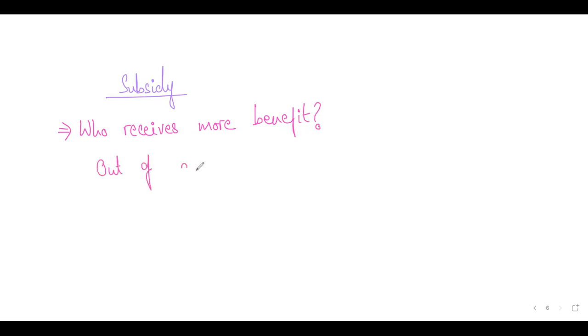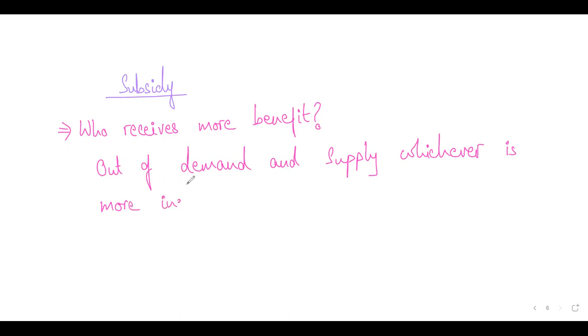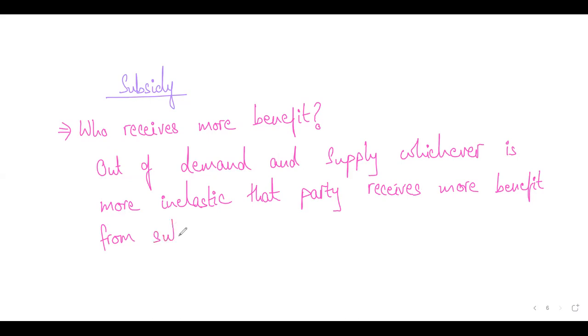So out of demand and supply, whichever of the two is more inelastic, that party receives more benefit from subsidy.